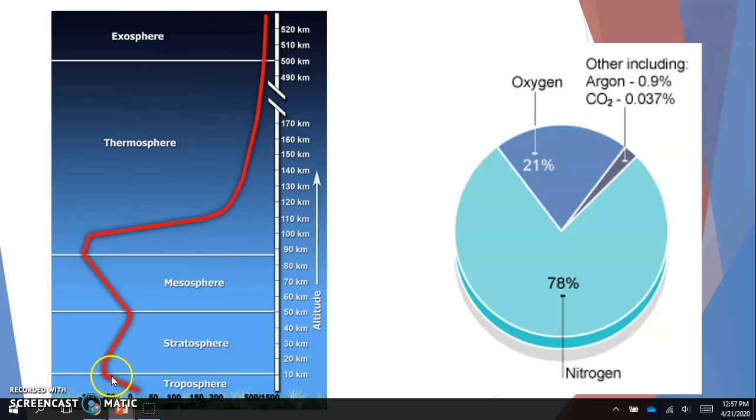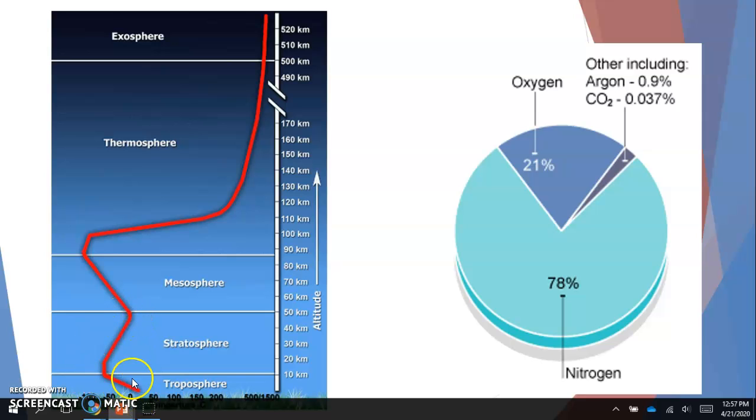Now, when you get to the stratosphere, you're still increasing in altitude, so the density of the molecules is still decreasing, but we see an increase in temperature here. That's because that's where our ozone layer is. Remember, ozone is O3. It forms in the presence of sunlight.